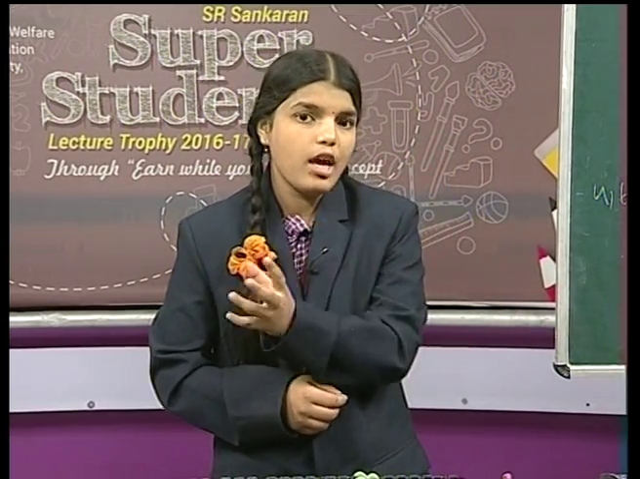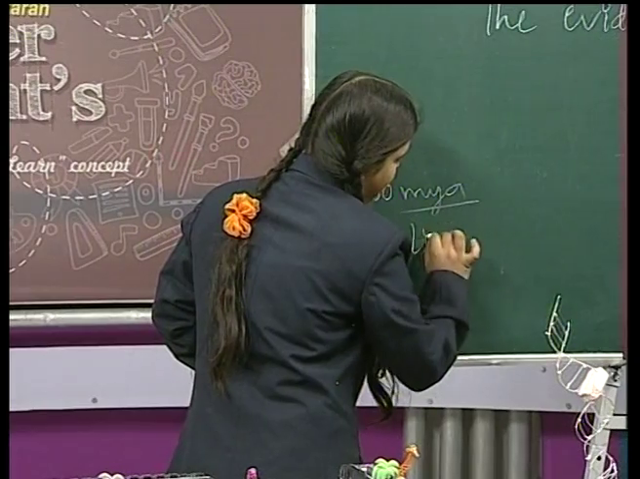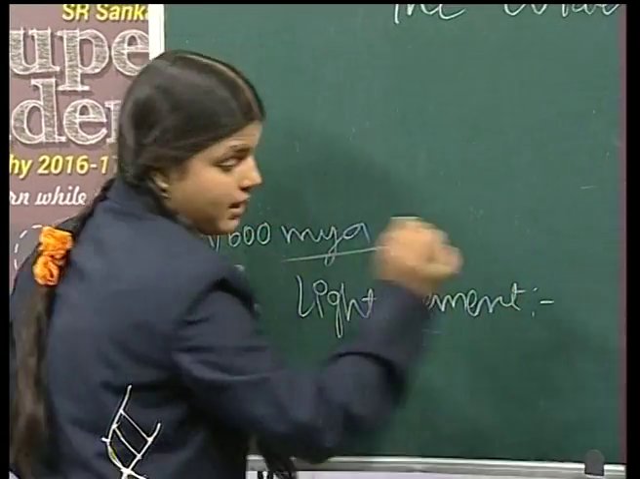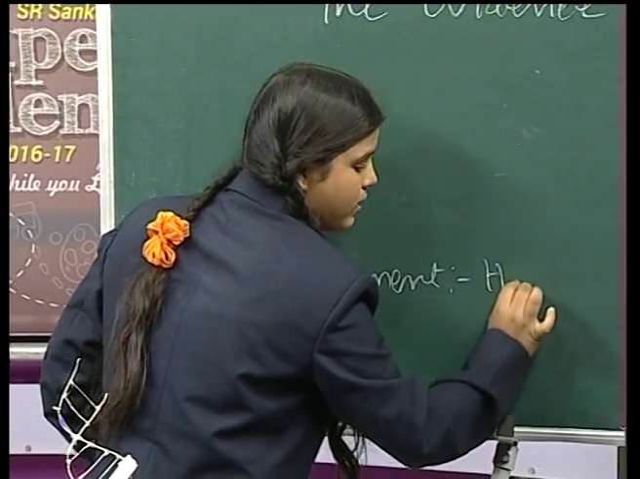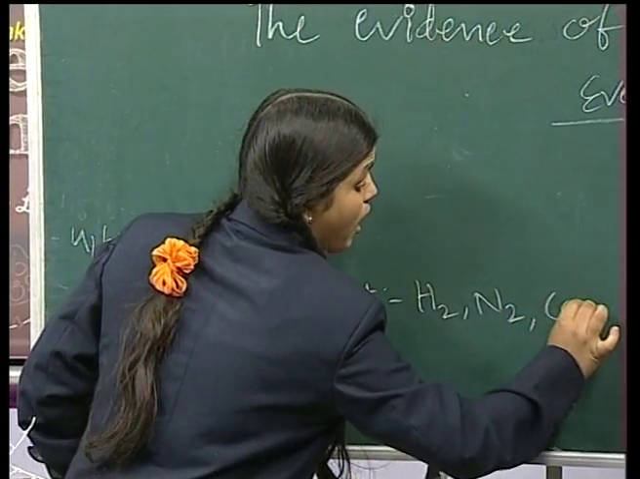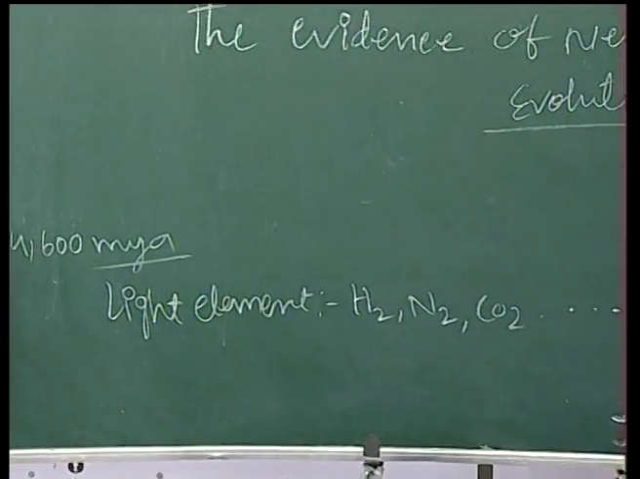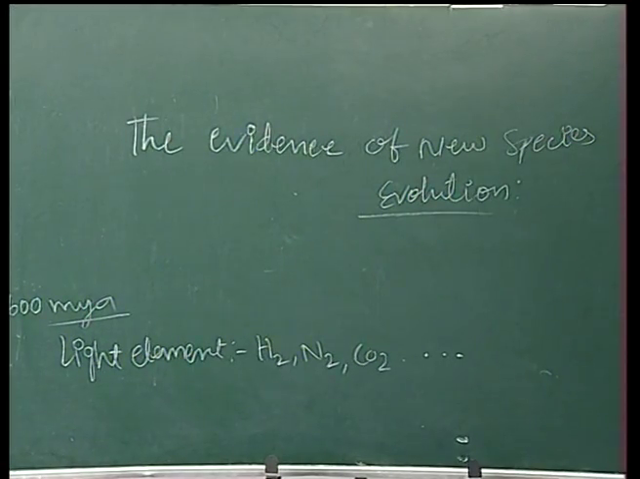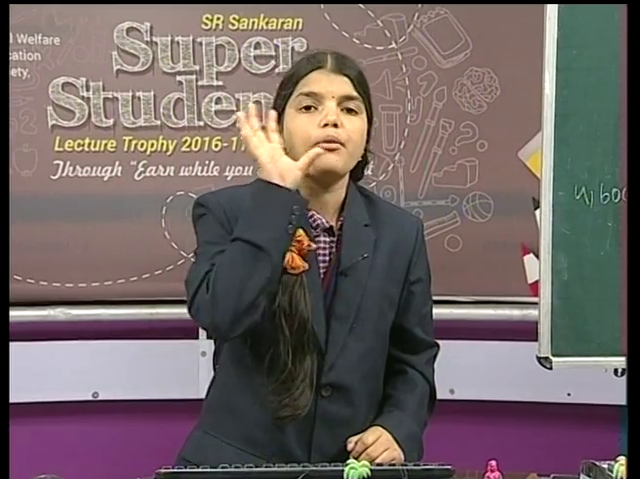After that, some gases came out. Those gases are also called light elements. What are they? Light elements such as hydrogen, nitrogen, carbon dioxide, and so on. So these gases are called light elements. Friends, after these gases flowed out when the earth became cold, they flowed through the surface. After they flowed, they formed the atmosphere.